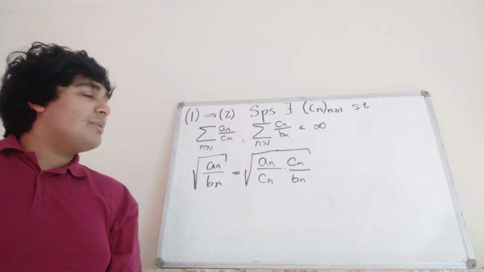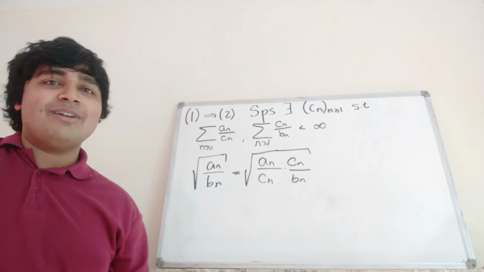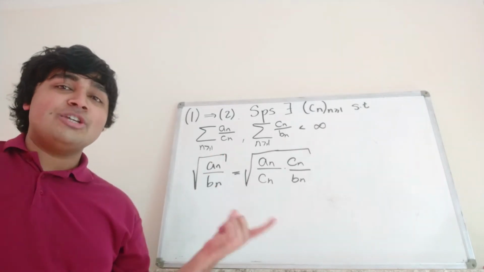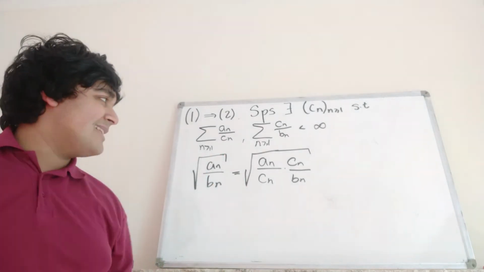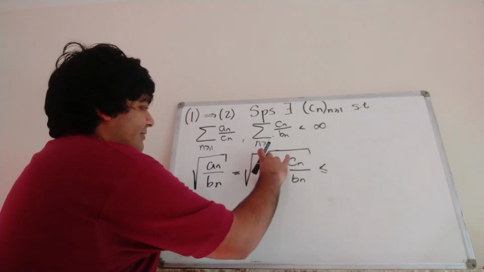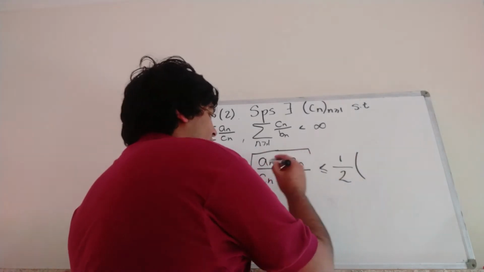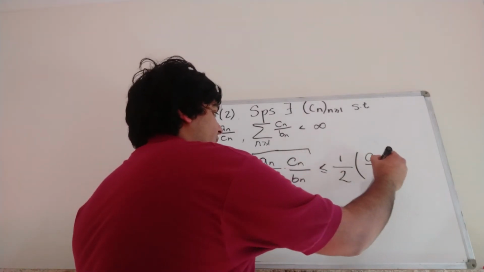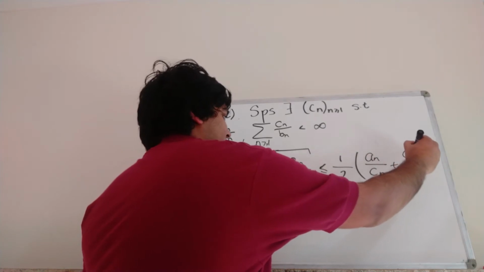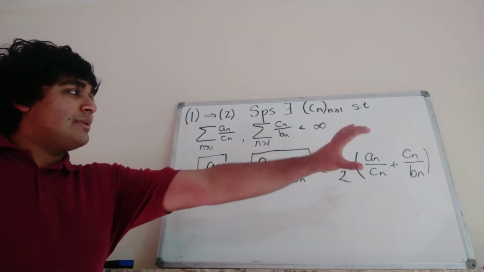But now we've got something which is the geometric mean of two numbers, so we can use the arithmetic mean geometric mean formula, which just says that the geometric mean is less than or equal to the arithmetic mean. So this thing here is less than or equal to the arithmetic mean of these two numbers here. So the arithmetic mean is of course just half one number plus the other, so a_n over c_n plus c_n over b_n. So this guy here is less than or equal to this guy here.